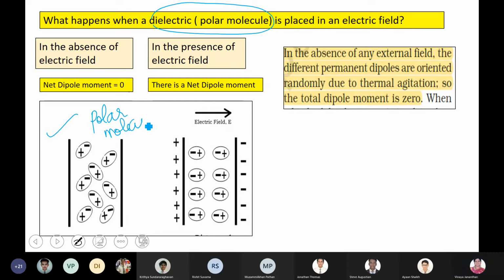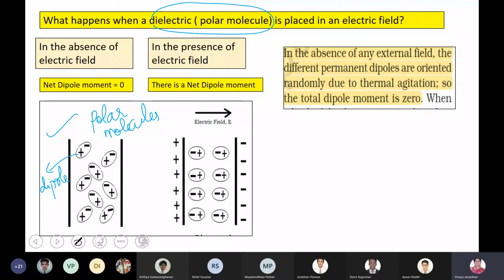We know each and every molecule will act like a dipole, even in the absence of the electric field, like the water molecule. If you take a specimen of water, each and every water molecule will act as a dipole.